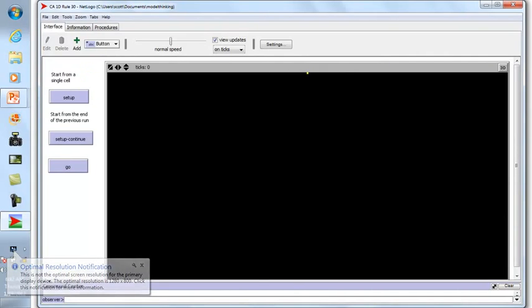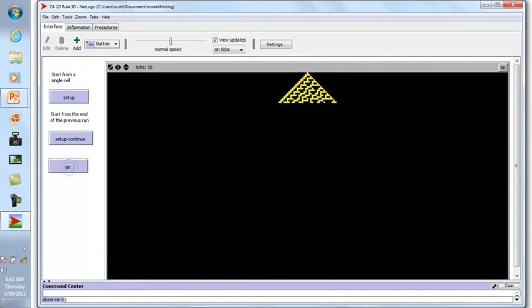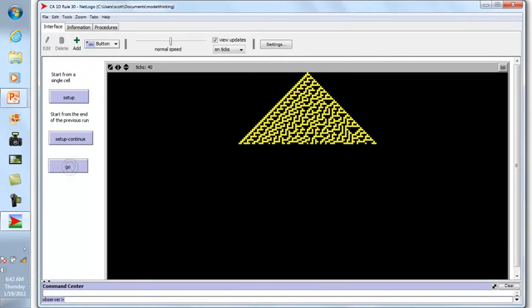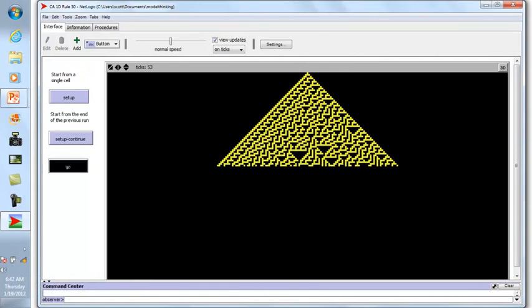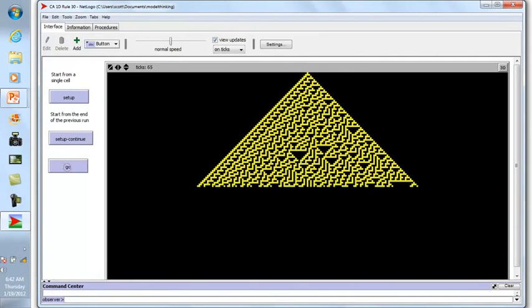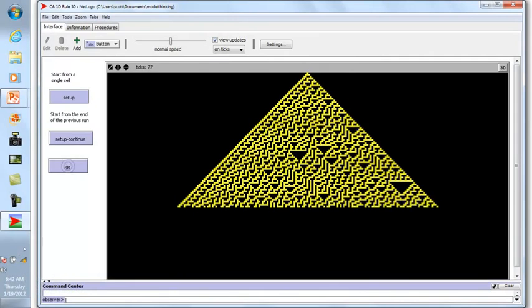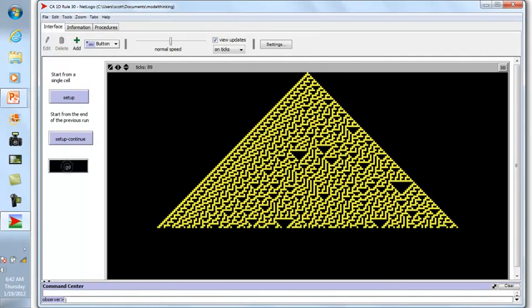Okay, so we're going to set this up where there's one cell that's alive in the center, and then we're going to let it go, and we see that we get those 3, right? And now what we see is this really interesting pattern evolving as I move down. And notice how this is creating, now we see these different structures, right? We see smaller triangles, bigger triangles, and so on, right?